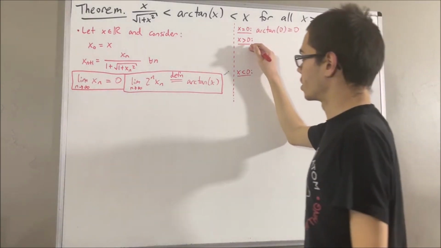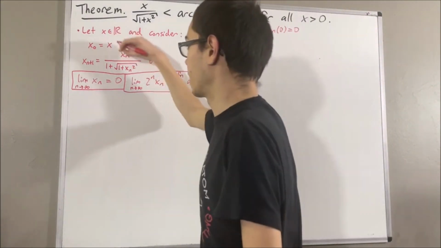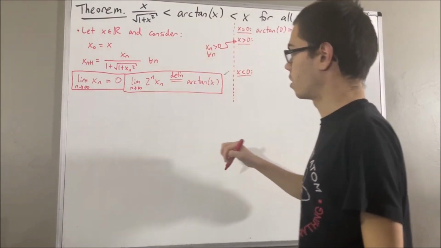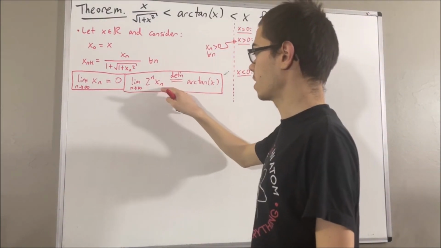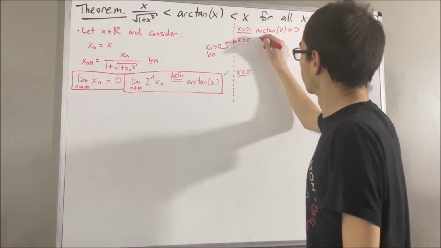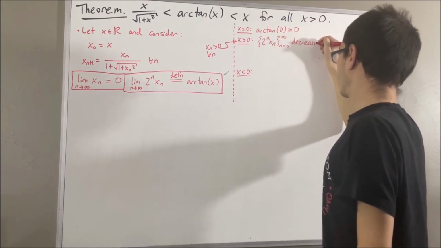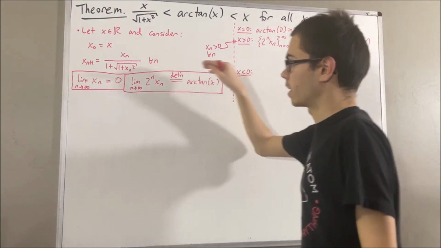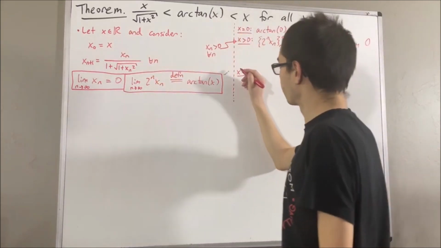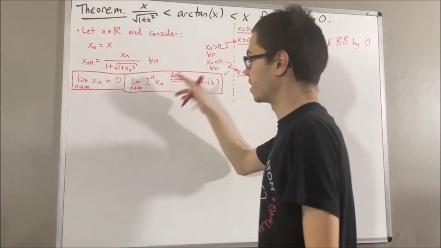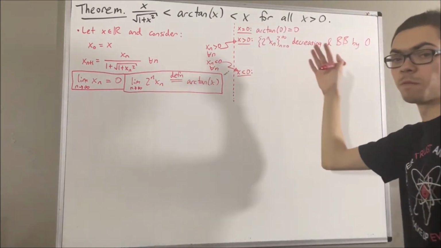In the case x is greater than 0, we found that all of the x_n's are greater than 0, and we saw that the sequence 2 to the n x_n is a decreasing sequence bounded below by 0. In the case x less than 0, we found that all the x_n's are less than 0. And we had that 2 to the n x_n is an increasing sequence bounded above by 0.